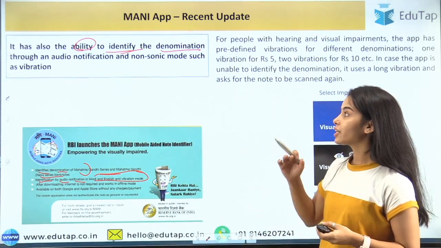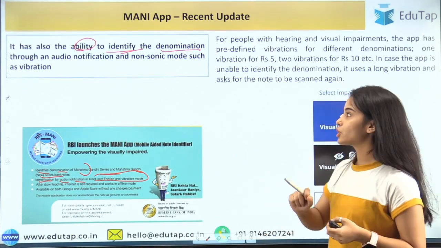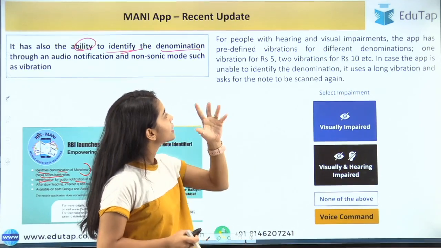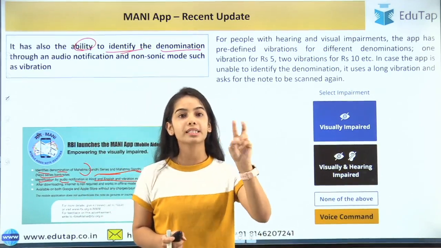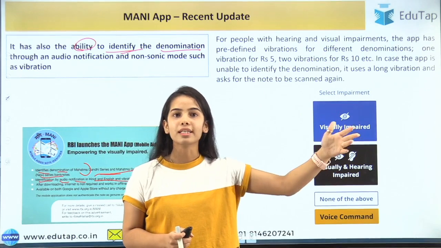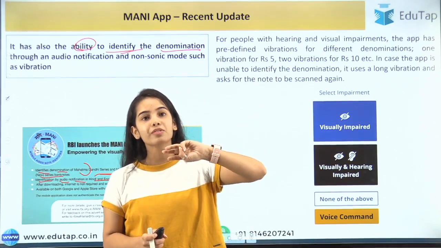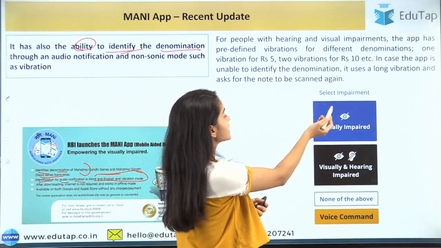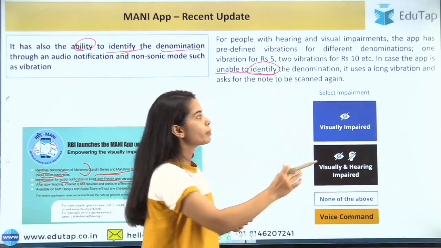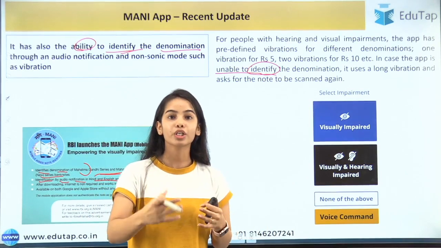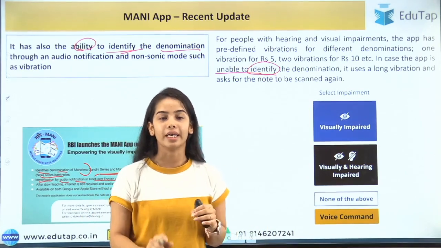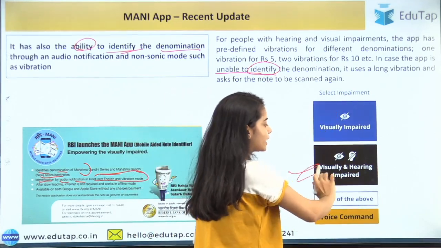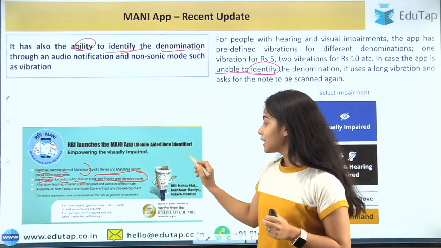there was a vibration mechanism used. If the phone vibrates once, it means it is 5 rupees. If it vibrates twice, it means it is 10 rupees, and so on. Three vibrations mean 20 rupees, and so on. Okay, in case the app is unable to identify the denomination, it uses a long vibration to tell you that you have to scan again. So the app is both for the visually impaired and the visually and hearing impaired. And these are the features.